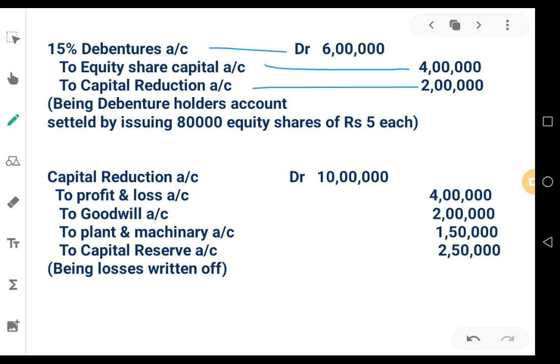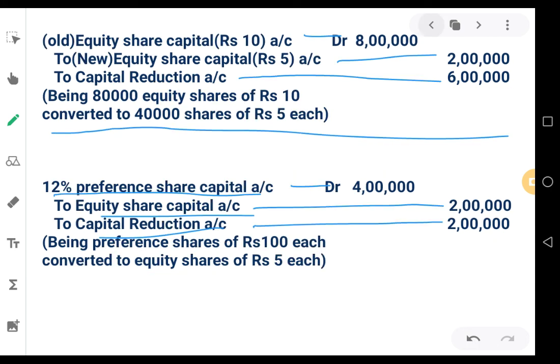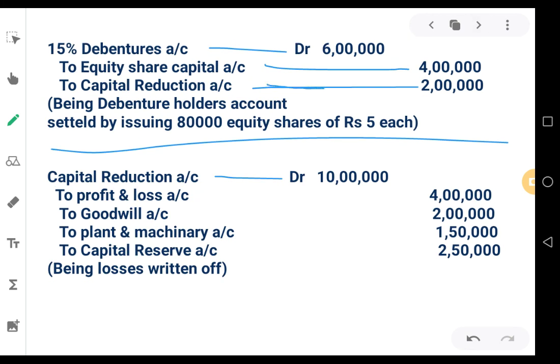Last journal entry for the purpose of writing off accumulated losses of the company. Capital reduction account debit 10 lakhs. How do you get capital reduction account 10 lakhs? Add all the balances transferred to capital reduction. Here you have 6 lakhs plus 2 lakhs, 8 lakhs, plus 2 lakhs, 10 lakhs.